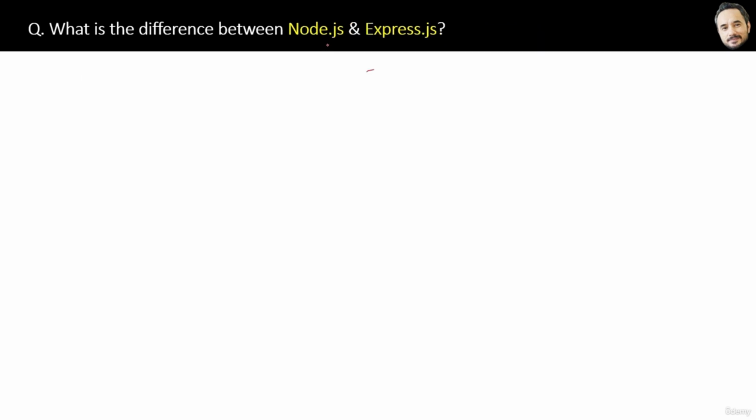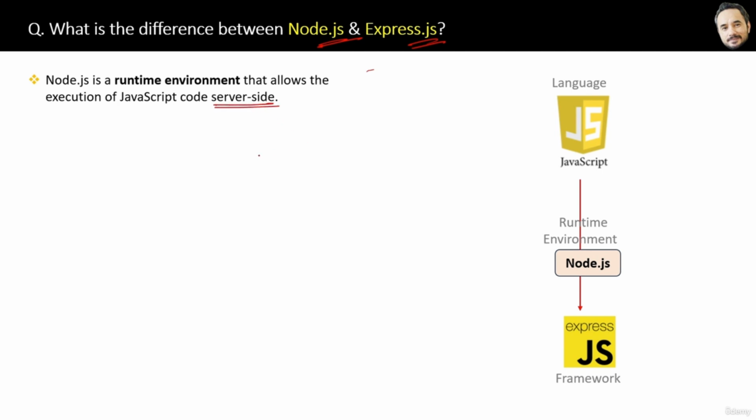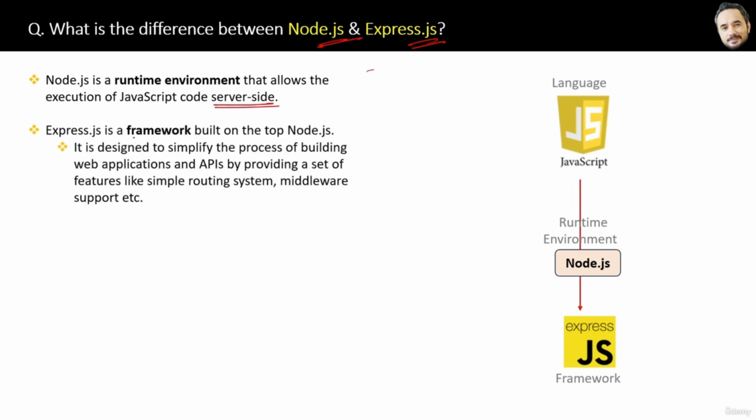What is the difference between Node.js and Express.js? Again, a very short answer question. You already know this diagram, right? And the difference is here. Node.js is a runtime environment that allows the execution of JavaScript code on the server side, whereas Express.js is a framework built on top of Node.js. It's like a wrapper over Node.js.